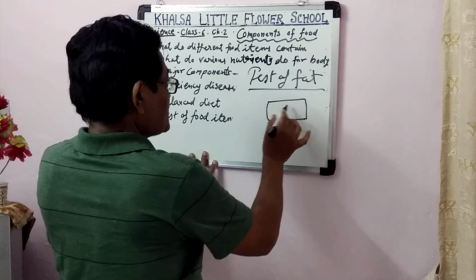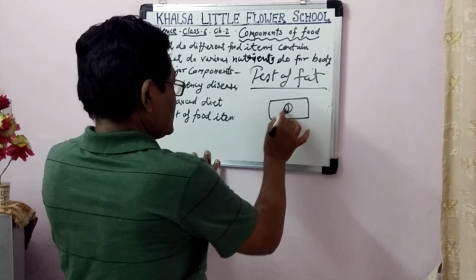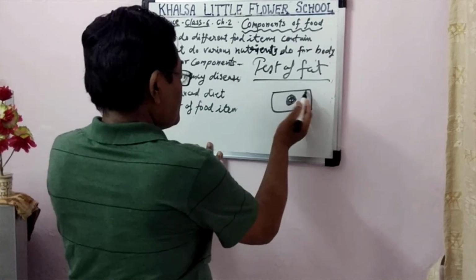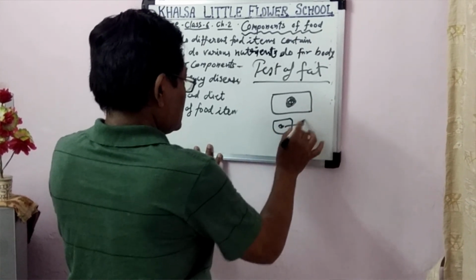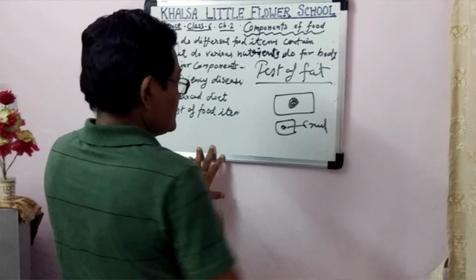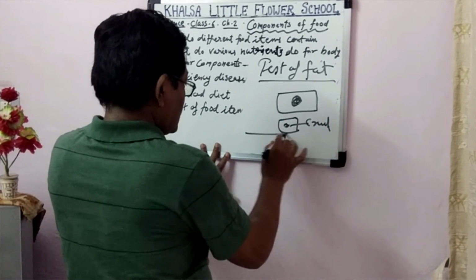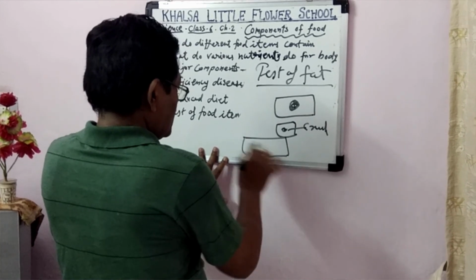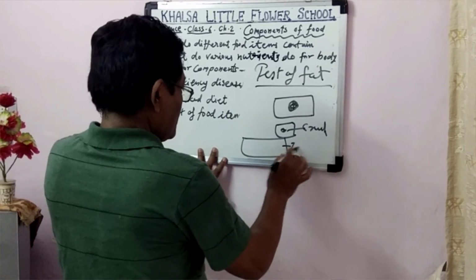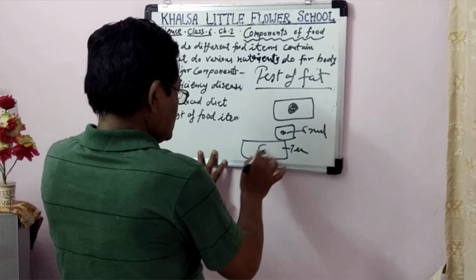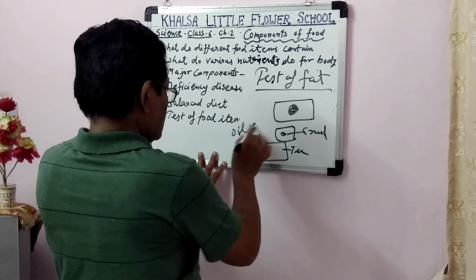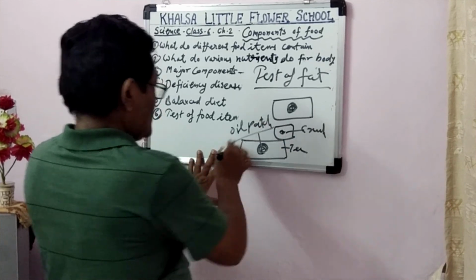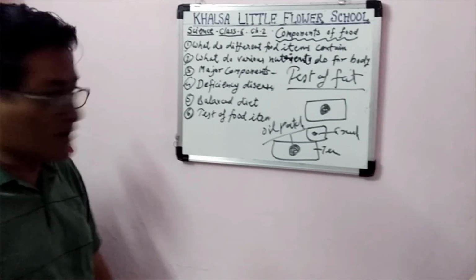We take the oil in the center and fold the paper and crush it. Now we have to straighten the paper. It should not tear. We will see the patch in the center, that is an oil patch. It shows the presence of fat.